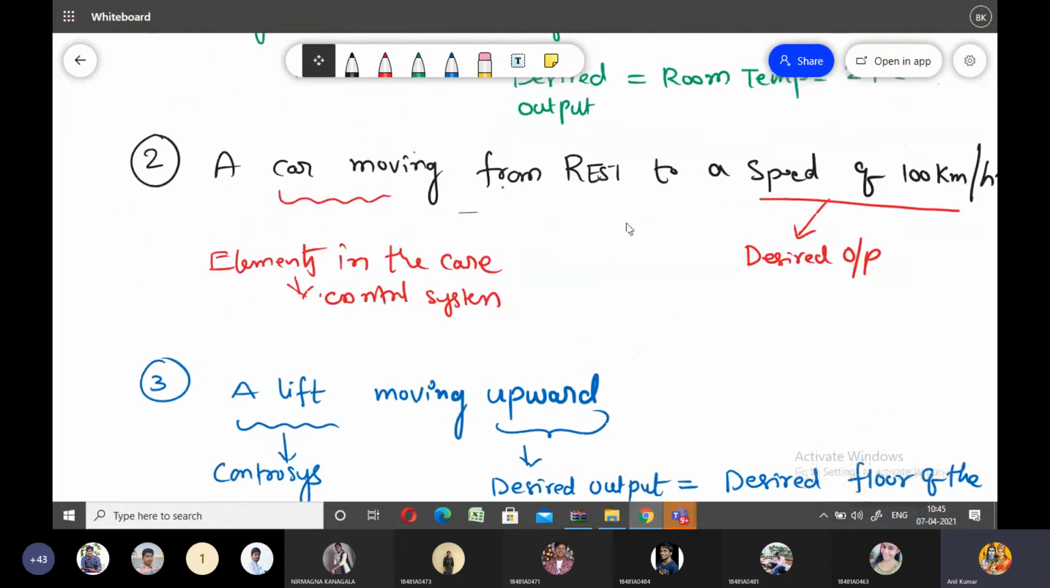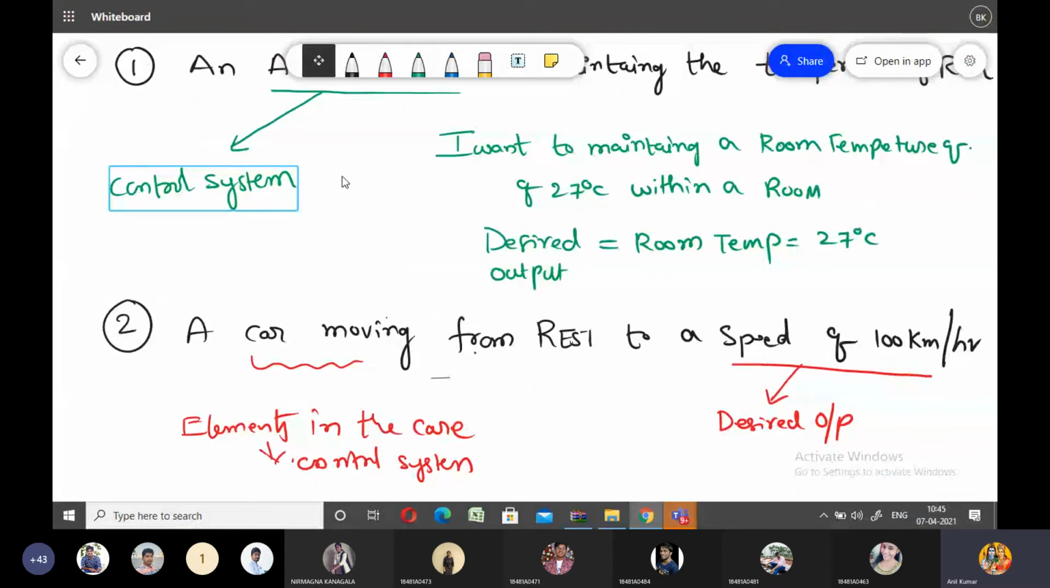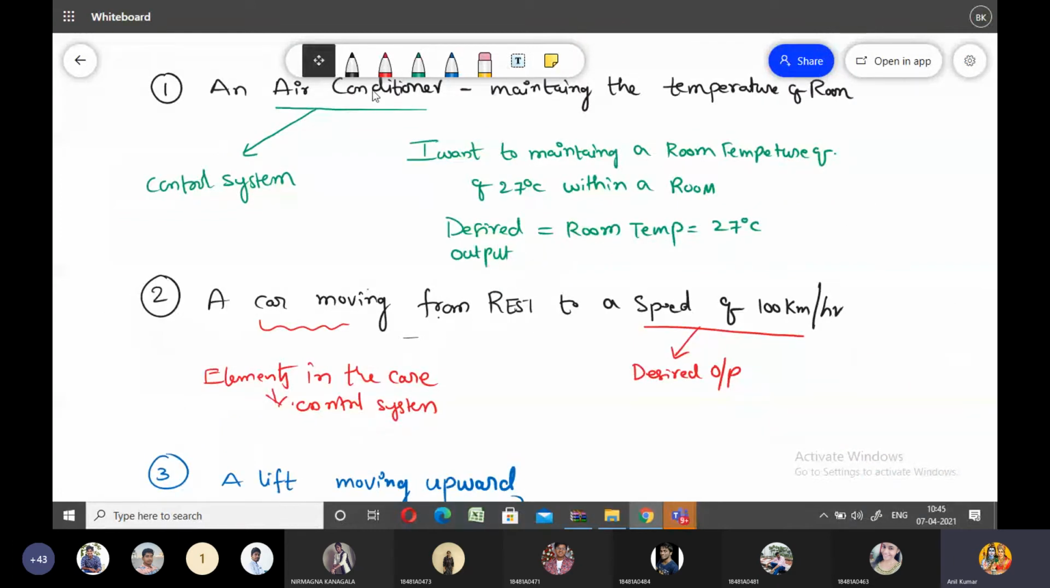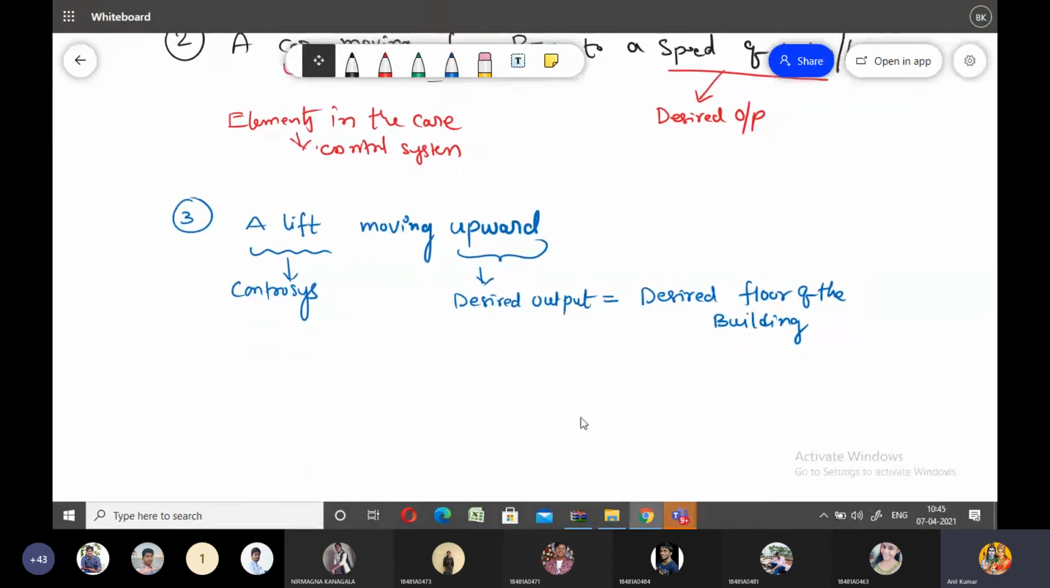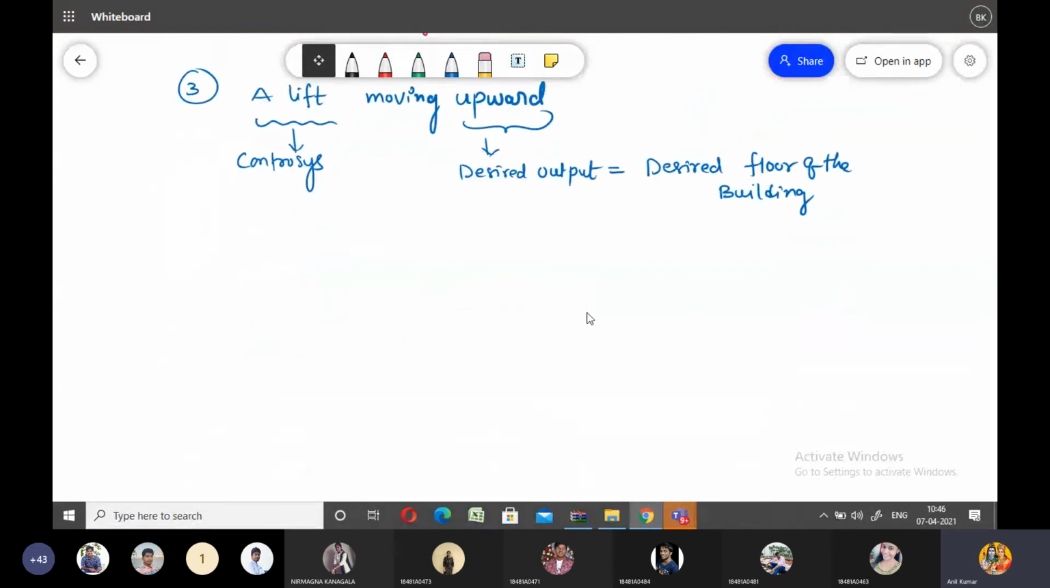Here are three different examples. In the first example, the air conditioner is the control system. In the second example, the car is the control system, and in the third example, the lift is the control system. With the help of the control system we may obtain the desired output. Control systems are specially designed to obtain the desired output at the output of the system. These are various examples of control systems.